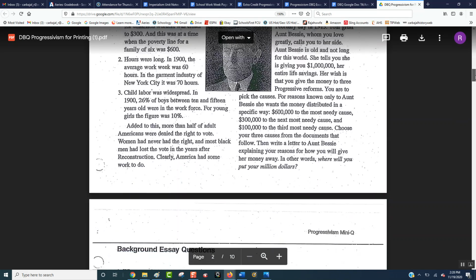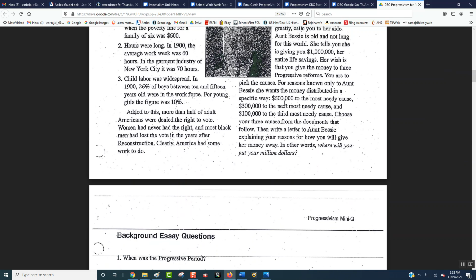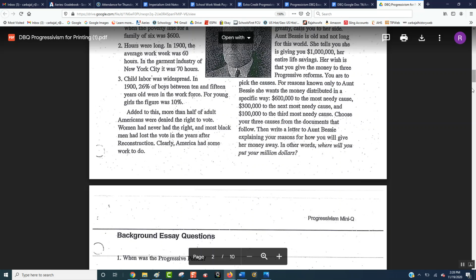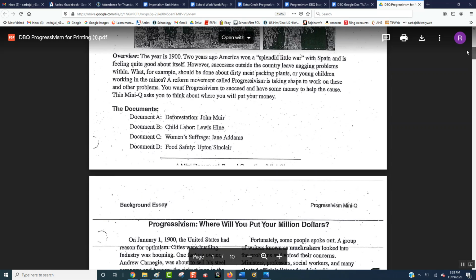Like they ask you. Now it says to divide up the $1 million this way: 600,000 to the thing that's most important to you, 300,000 to the one that's second most important to you, and 100,000 to the one that's after that. Now, if you add up 600,000, 300,000, and 100,000, it equals a million. But the problem is you're only giving it to three, and there's four causes. So that means one cause you're not going to give any money to. You're going to have to make the decision of which one you don't give any money to.